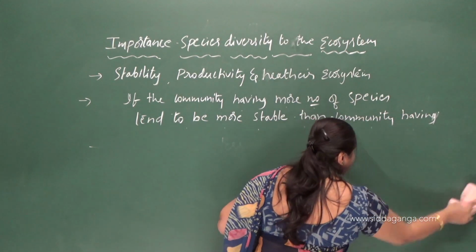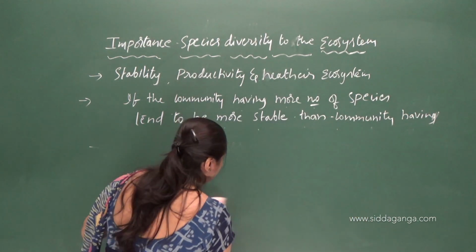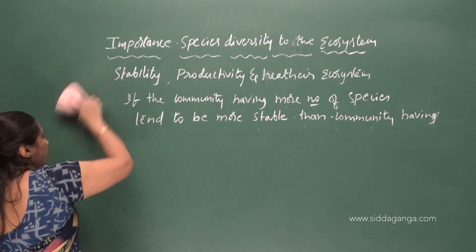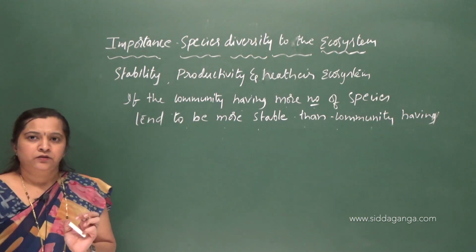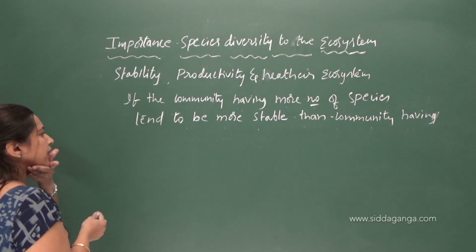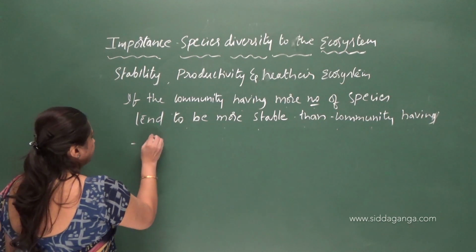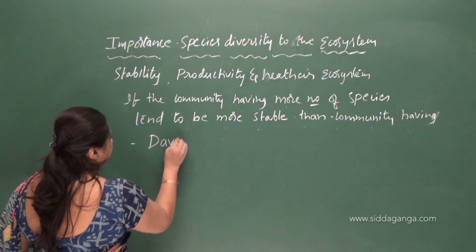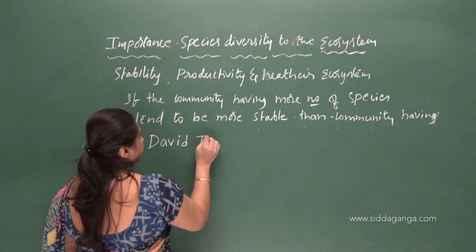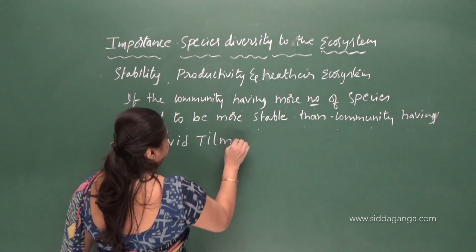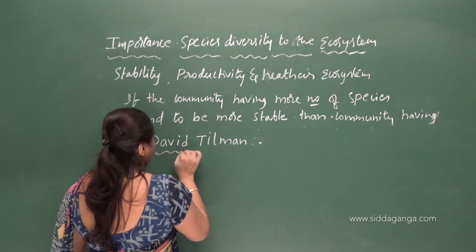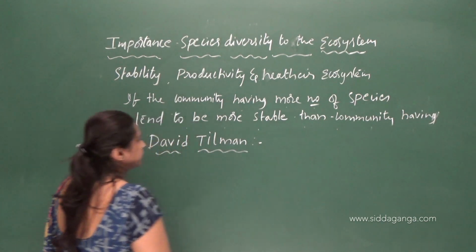If the community is said to be more stable, that community should possess more species, right? This is confirmed by the experiments done by David Tillman. He was an ecologist.